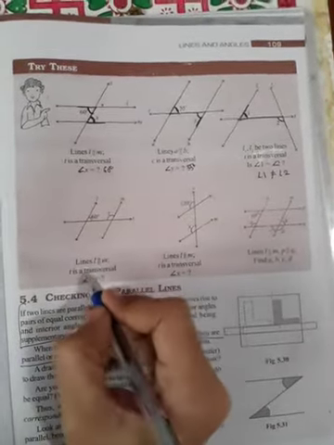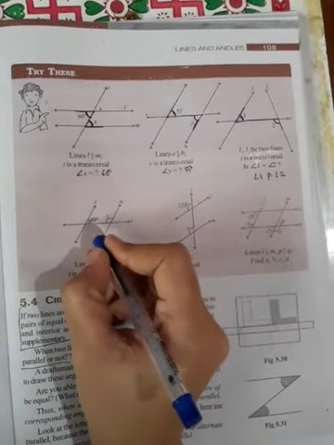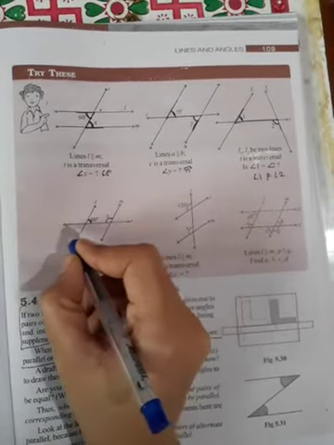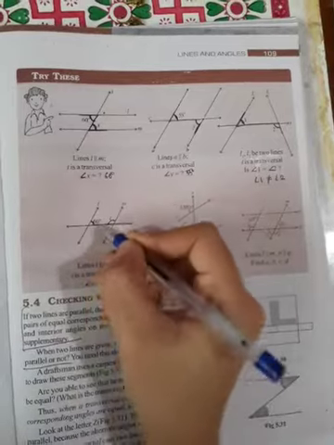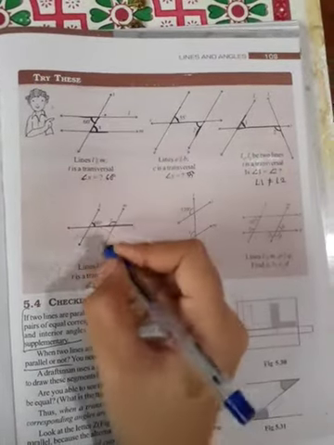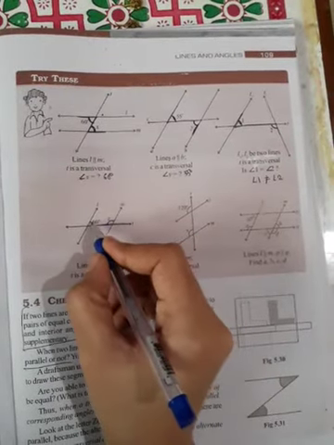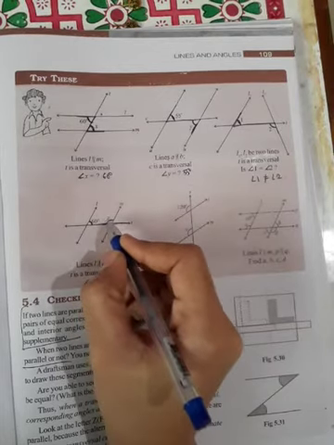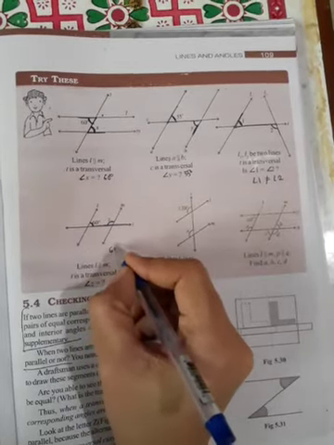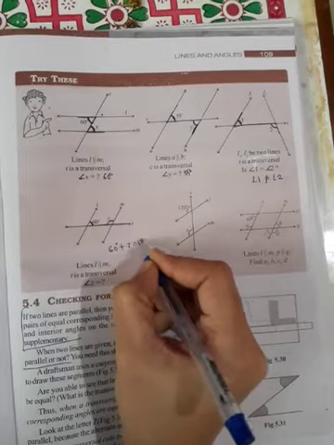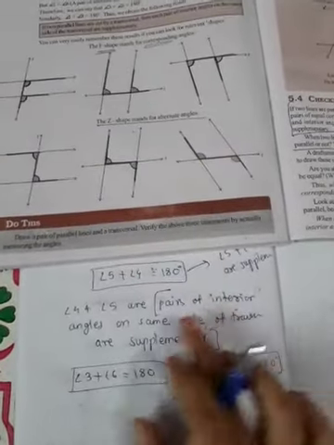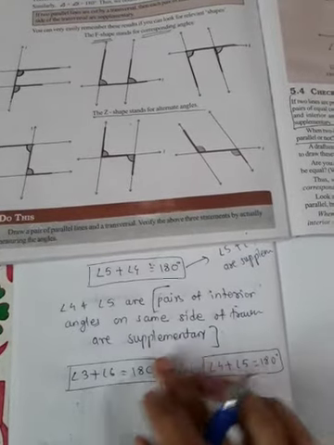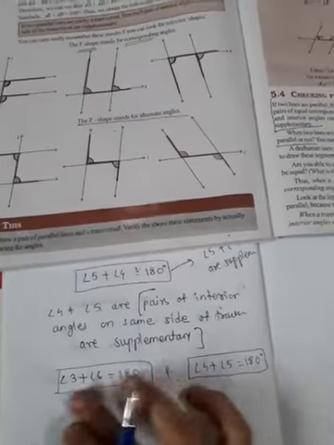So see here, if you observe these two, this is a transversal, so these two angles are on the same side of the transversal, and we know if the angles are on the same side of the transversal, their sum is 180 degrees. We have seen this property: pairs of interior angles on the same side of the transversal are supplementary, meaning their sum is 180.